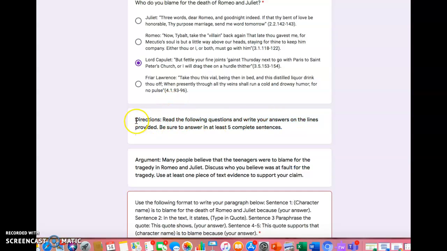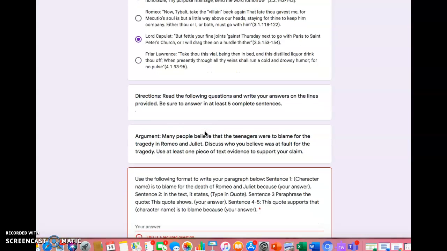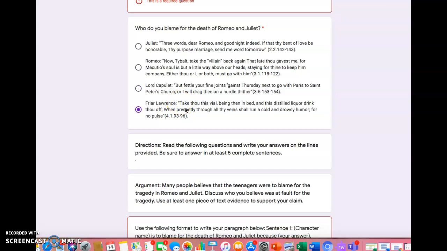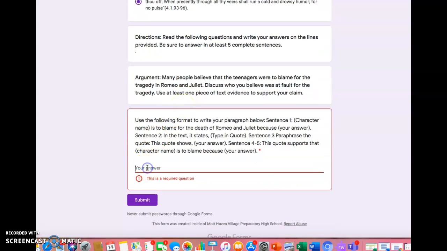So then we have the directions. Read the following questions and write your answers on the lines provided. Be sure to answer in at least 5 complete sentences, right? The argument is, many people believe that the teenagers were to blame for the tragedy in Romeo and Juliet. Discuss who you believe was at fault for the tragedy. Use at least one piece of text evidence to support your claim. So you already have that quote here that you're going to use. Okay, you're going to be writing your paragraph in this section here where it says your answer.